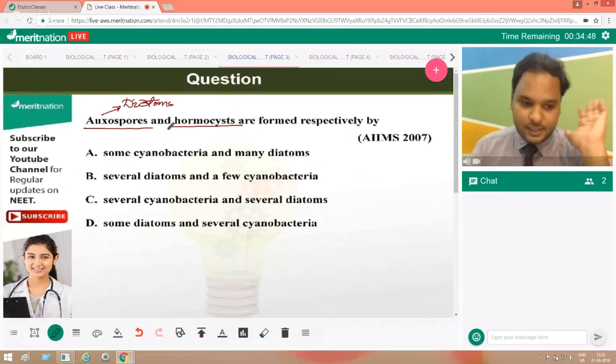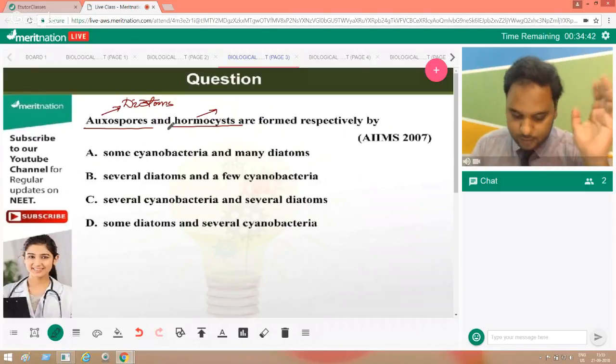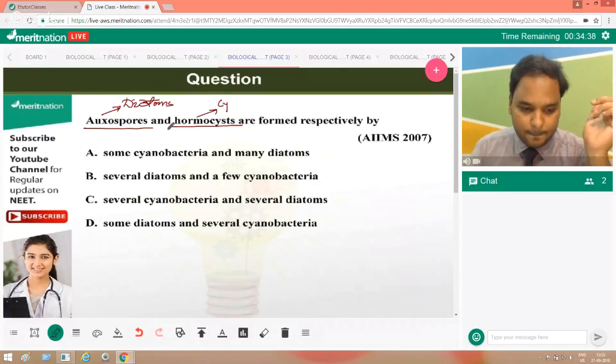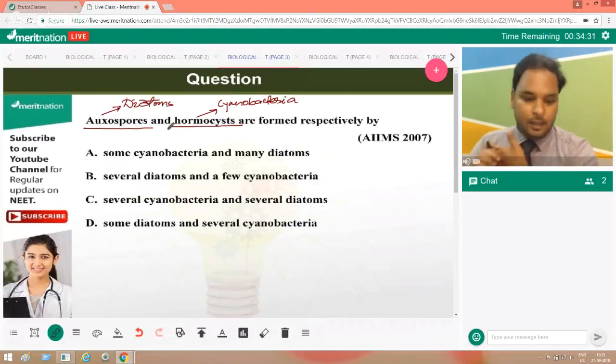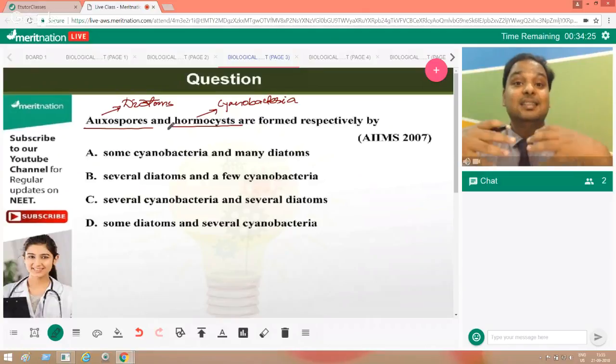Whereas hormocysts are characterized and found where, everyone? It's there in your cyanobacteria. Now, most of the diatoms... yes, that's what I'm explaining to all of you. These both are, as you know, spores and cysts. This is a method.